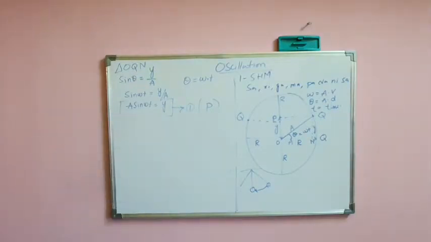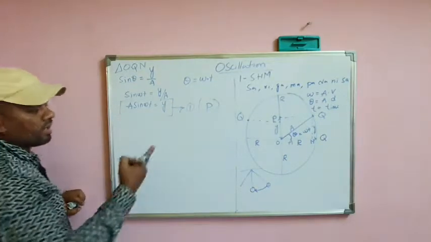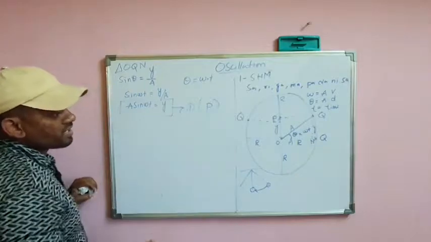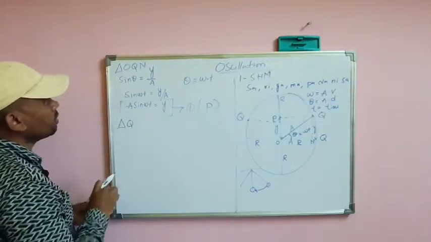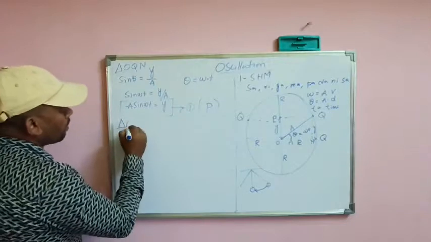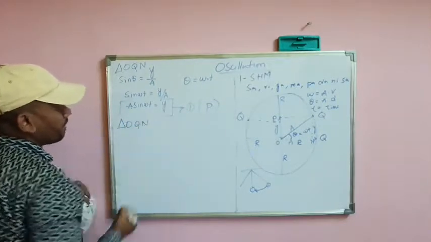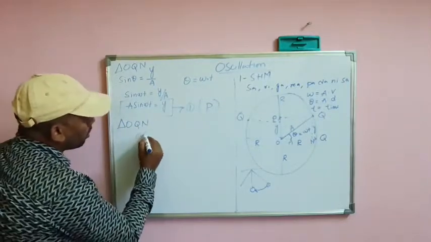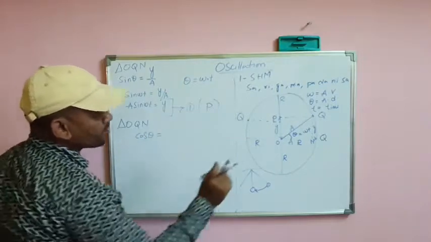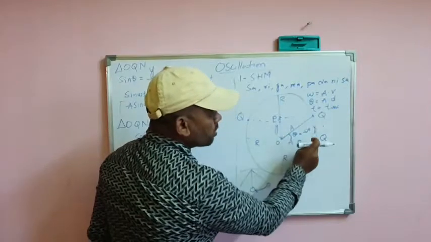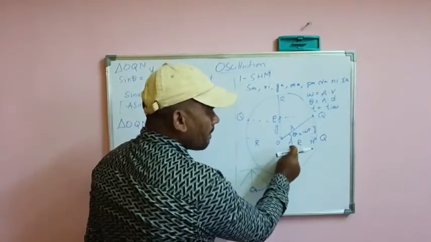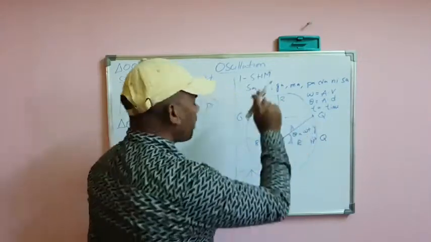If it is starting from the extreme position, let's find what cos theta is in triangle OQN. Cos theta is base upon hypotenuse.